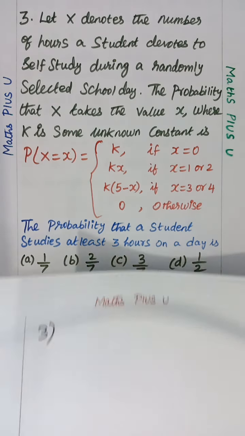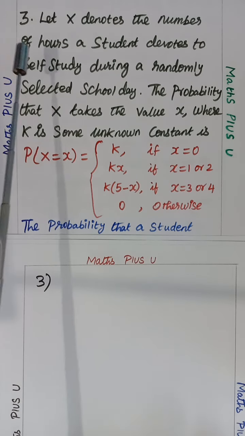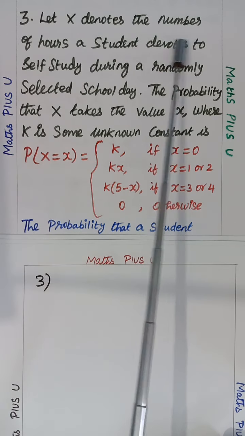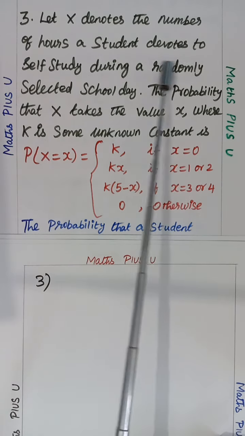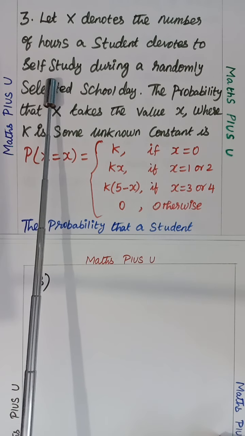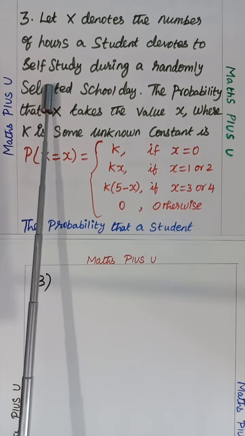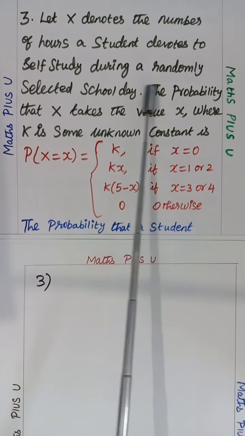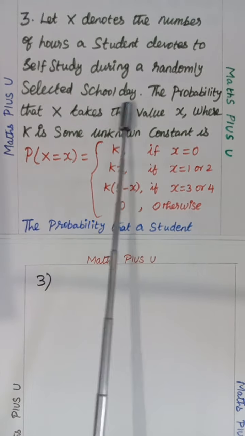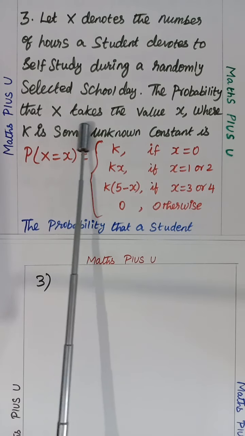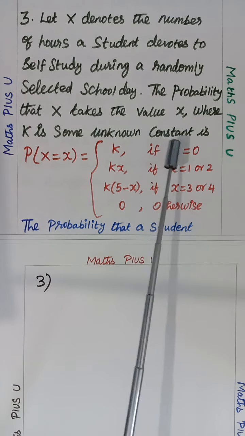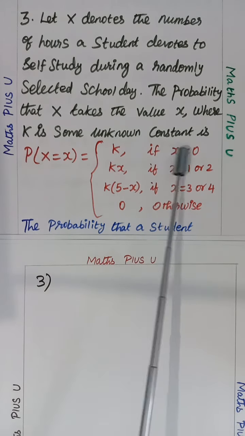So what have they asked in the third question? Can we read the third question? Let capital X denote the number of hours a student devotes to self-study during a randomly selected school day. The probability that capital X takes the value x, where K is some unknown constant.